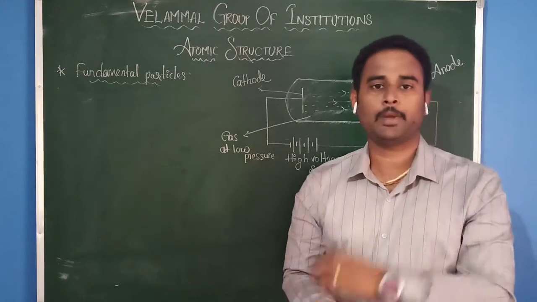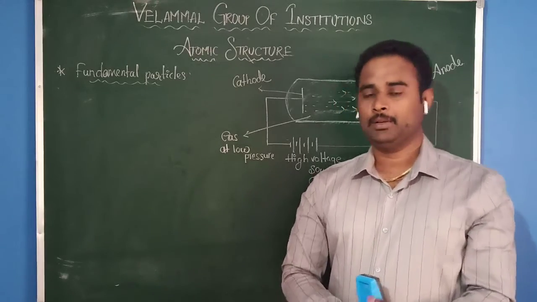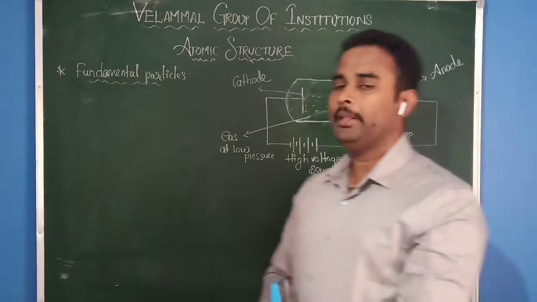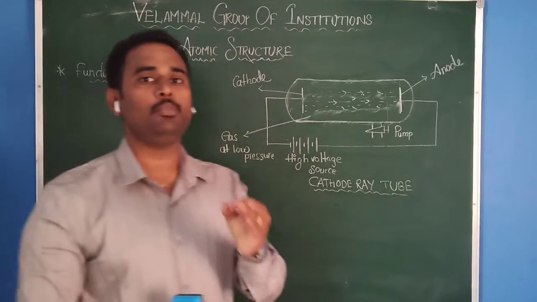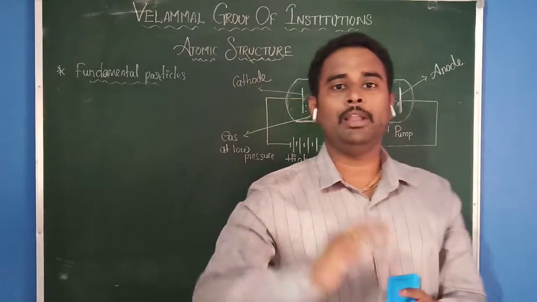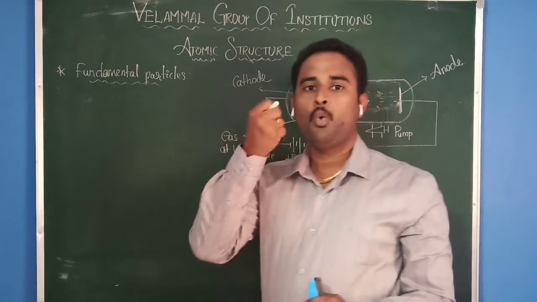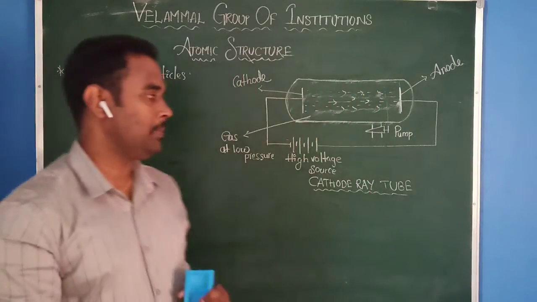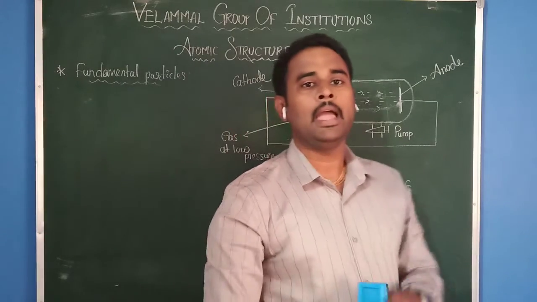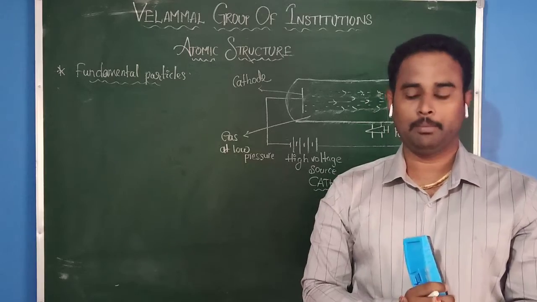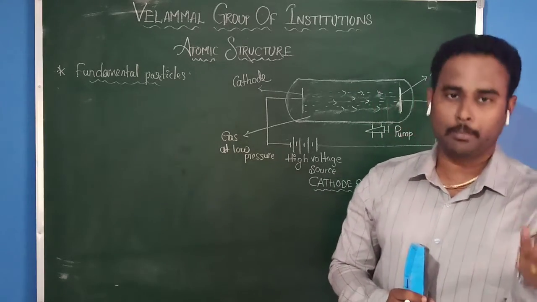What is the experiment we are going to explain in today's class? Before that, there is a scientist, William Crookes. He did one experiment using an apparatus called the cathode ray discharge tube. That means William Crookes was doing a discharge tube experiment.